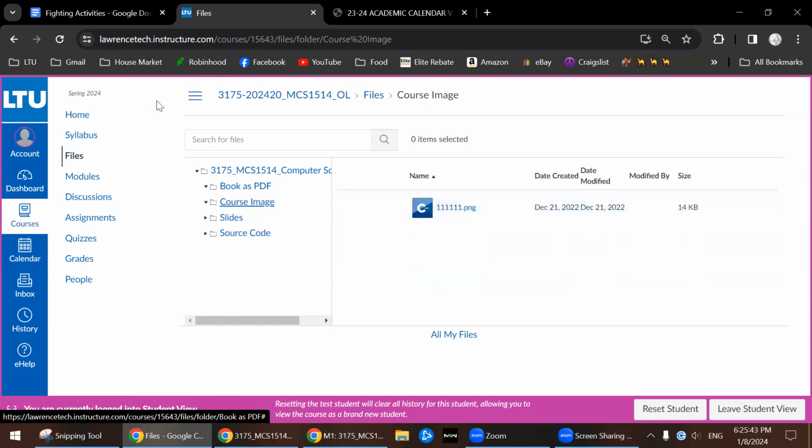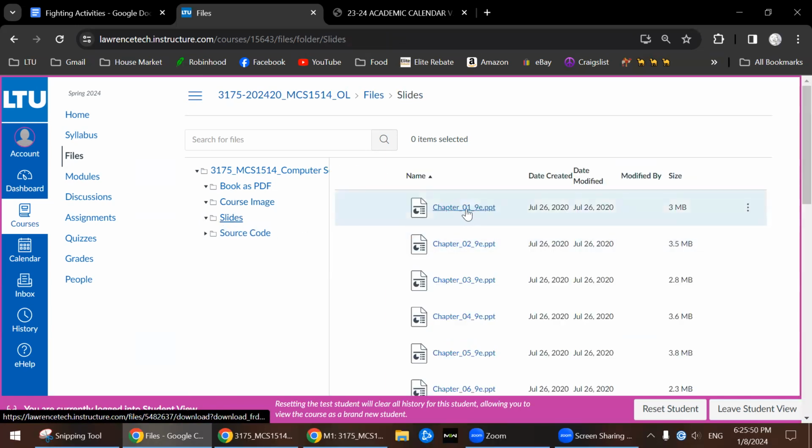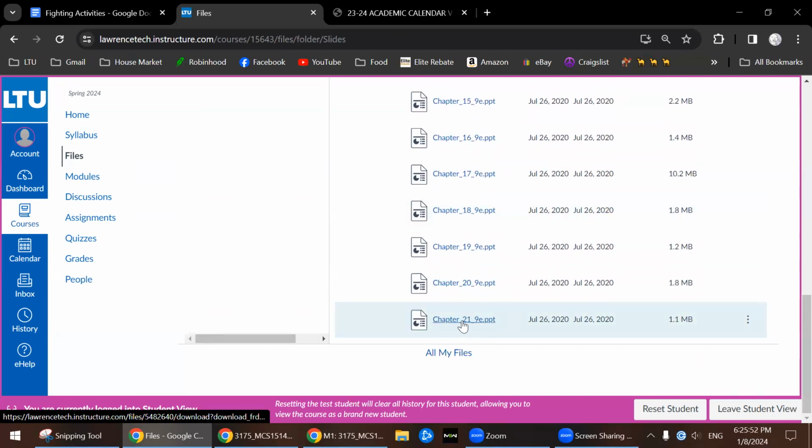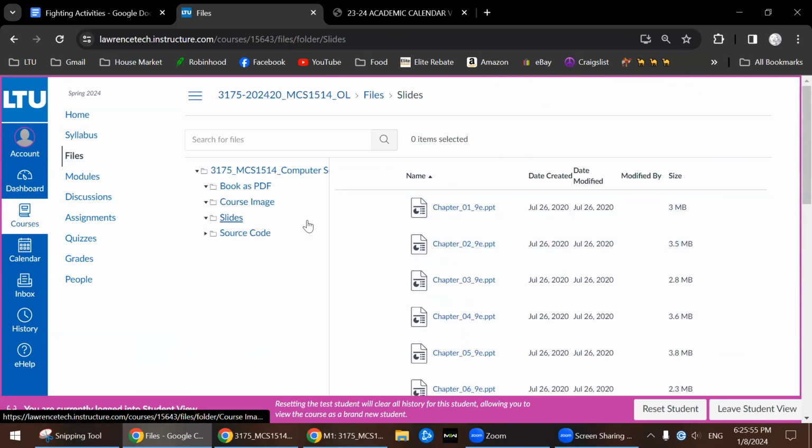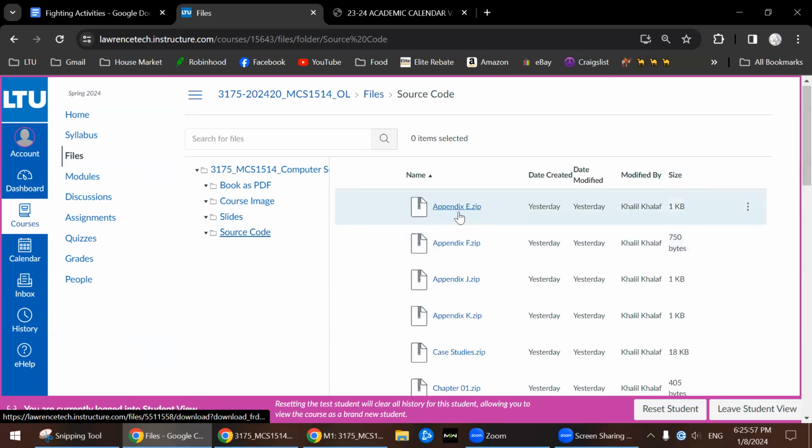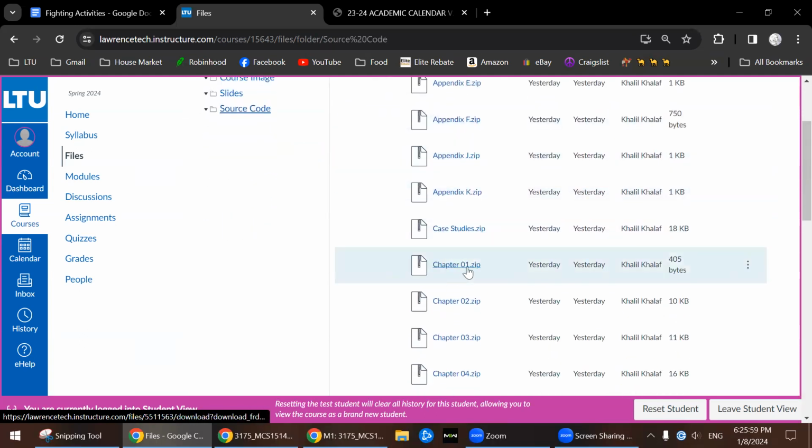Course image, this is what we see on the home page. Slides, so you have the slides, chapter 1 all the way to chapter 21. These are the slides for each chapter, and you have the source code. Also for each chapter, there is programming code, C++ code, that is written inside the chapter. So the chapter tries to explain how C++ works and gives examples. These are the codes that are written in the text.